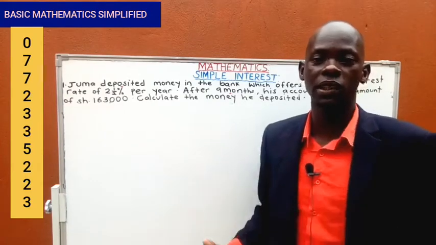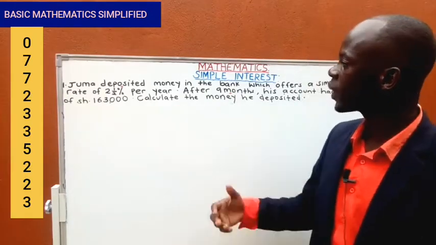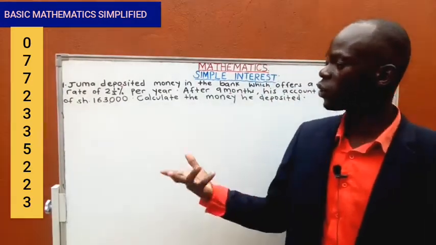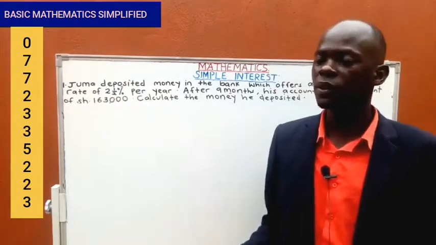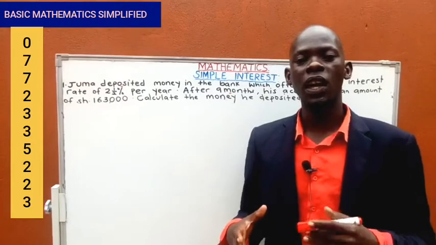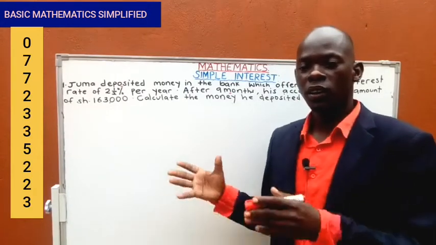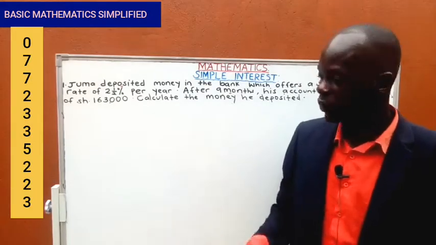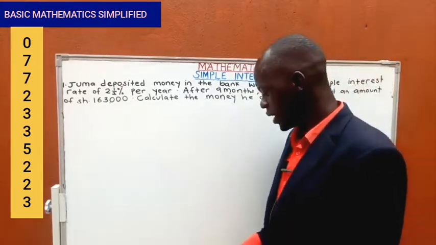Then the percentage charge of the interest that is put is what we call the rate. The amount you get at the end is, after calculating your simple interest, they add it to your principal, and then you get that amount of money.